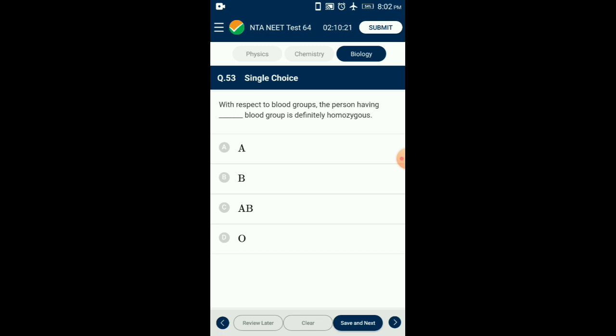Question number 53. With respect to blood groups, the person having dash blood group is definitely homozygous. ABO blood group system is controlled by three different alleles: I^A, I^B, and i. A person with blood group A may have genotype I^A I^A or I^A i. A person with blood group B may have genotypes I^B I^B or I^B i. A person with blood group O has genotype ii. Both are recessive homozygous. So the answer for this question is option D, blood group O.